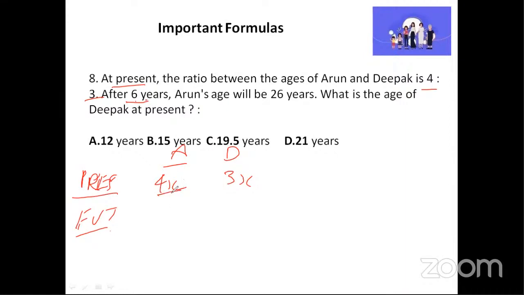Can you tell me? 4x will become what after 6 years? Yes, perfect. 4x plus 6, correct? So after 6 years, this will be 4x plus 6. Can you tell me what this age will be after 6 years?